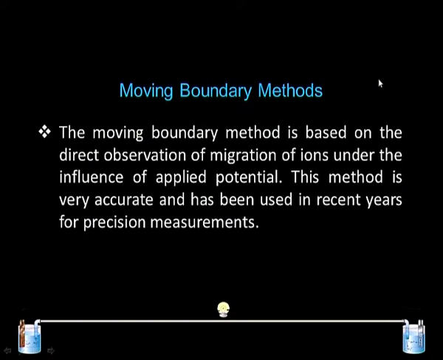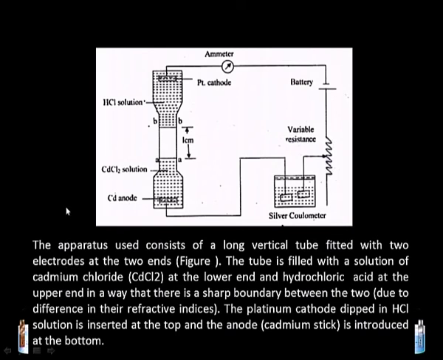The second method for determination of transport number is the moving boundary method. The moving boundary method is based on the direct observation of migration of ion under the influence of applied potential. This method is very accurate and has been used in recent years for precision measurement. The setup for this experiment consists of a long vertical tube with 2 electrodes at the 2 ends.